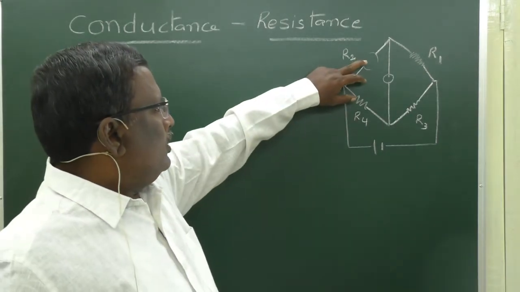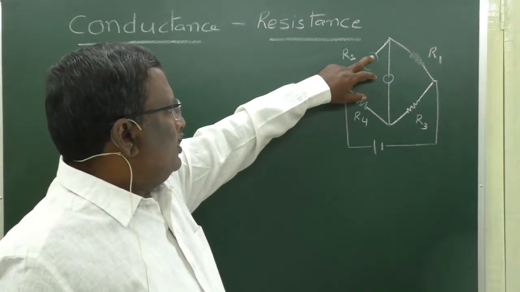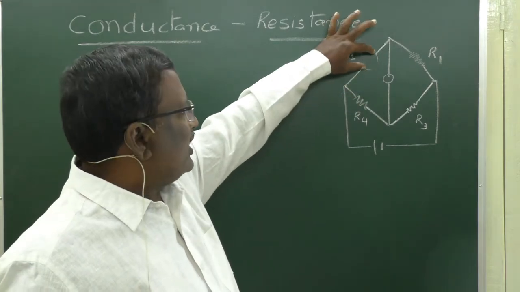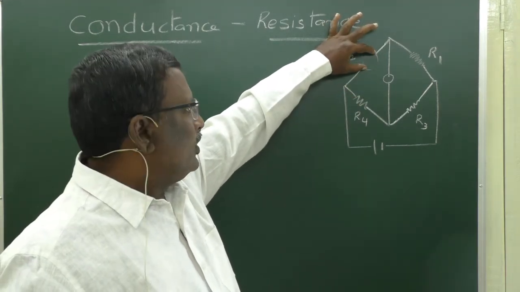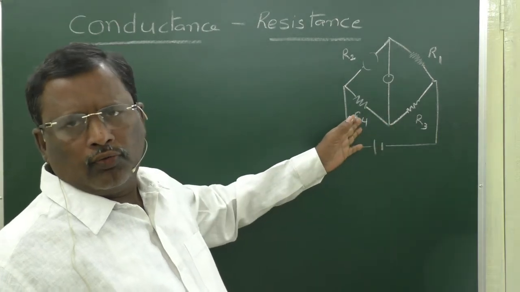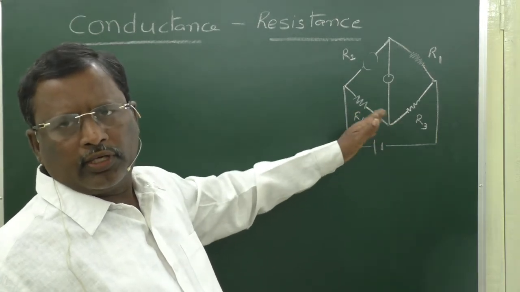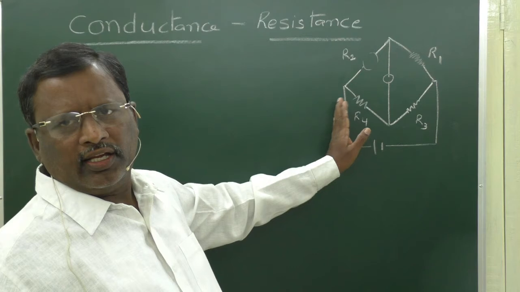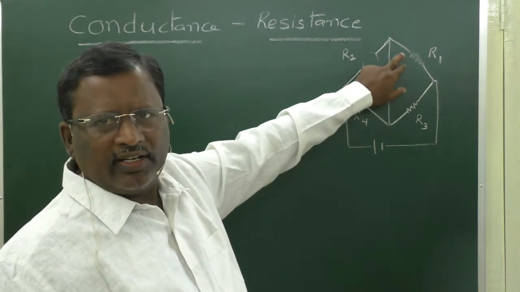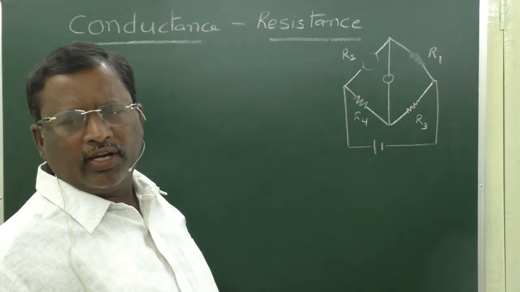So the conductor whose resistance you have to find, that wire is connected here in the bridge, and these two are the fixed resistances. You can take the resistance of these two as you like, and this is a variable resistance to adjust the null point, to get the null point.